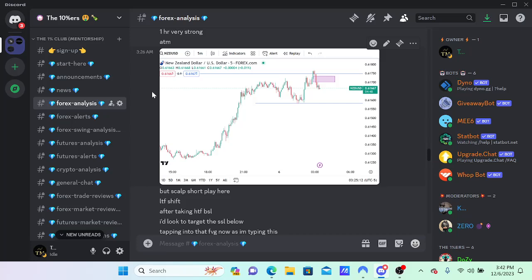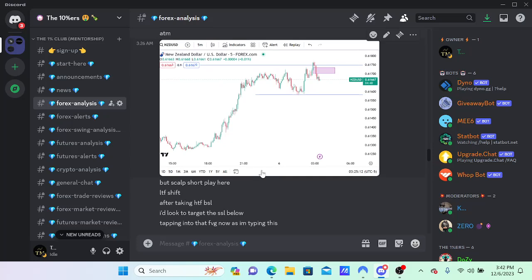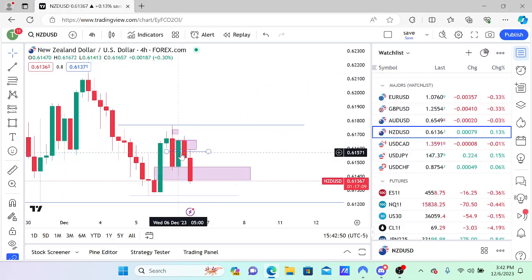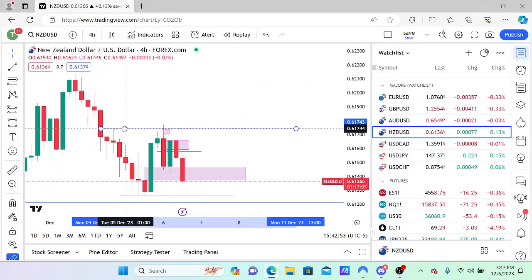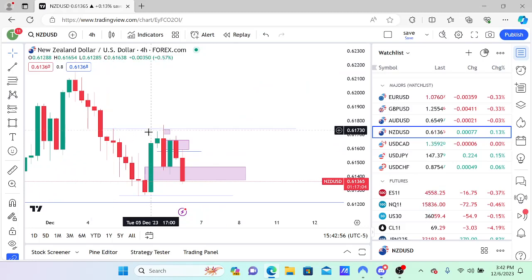So, a scalp short play right here, because it came up, it was looking very bullish. It tested the higher time frame point of interest. It had a shift, fair value gap confirmation. I looked to target the sell side liquidity below, tapping into that fair value gap, as I'm typing this. So it was setting up as I was typing this. There's the higher time frame level. Let me just put it right here, just so you see we took out that level on that push up.